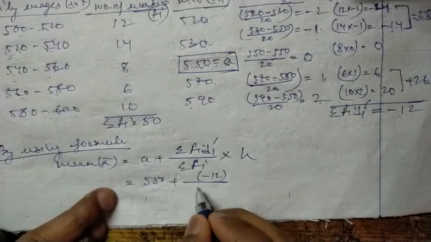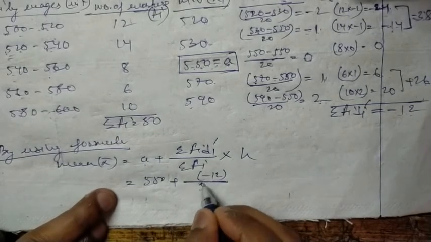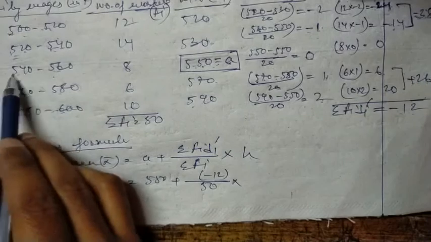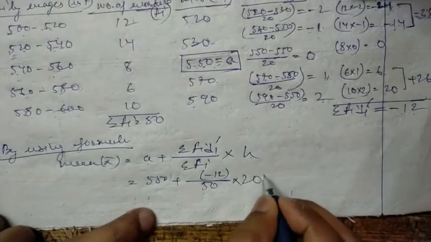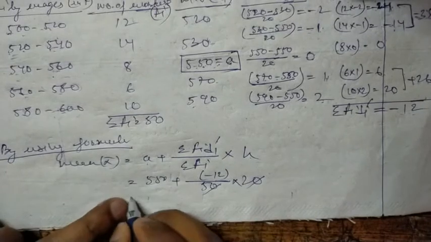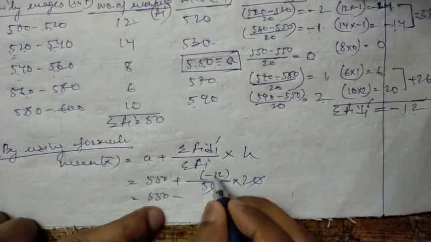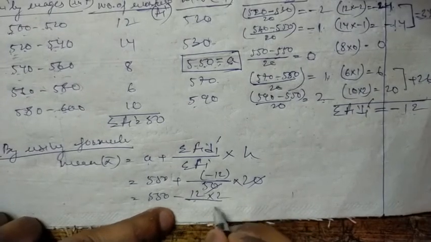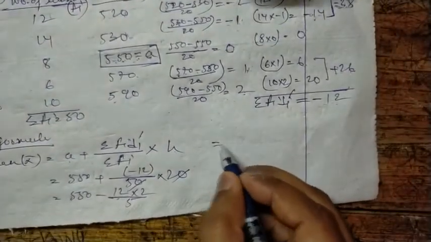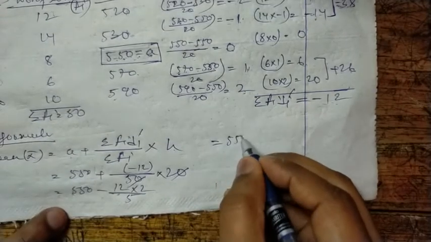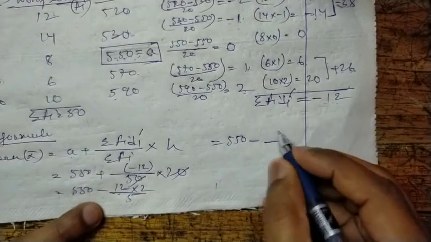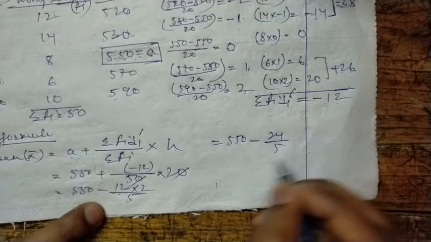Sigma fi is our 50, into h, our gap. What is our h? What is the class size? It is 20. This 0 can be cancelled. So 550 minus 12 into 2 divided by 5. We can calculate here: 550 minus 24 divided by 5.